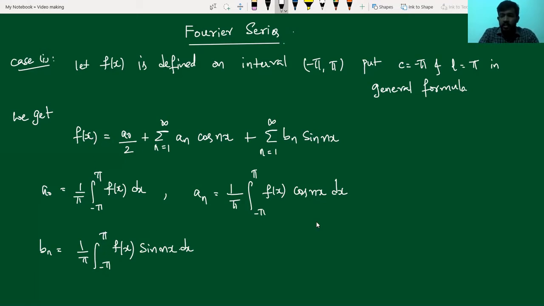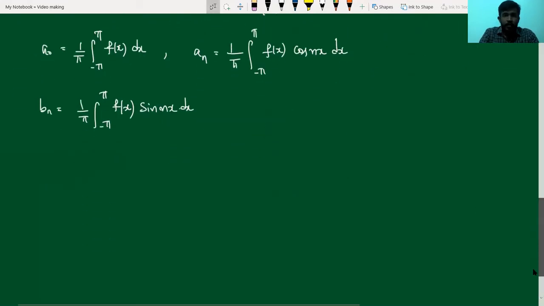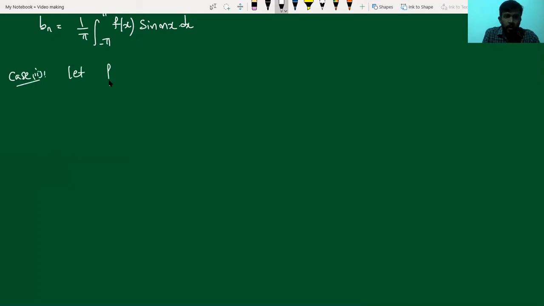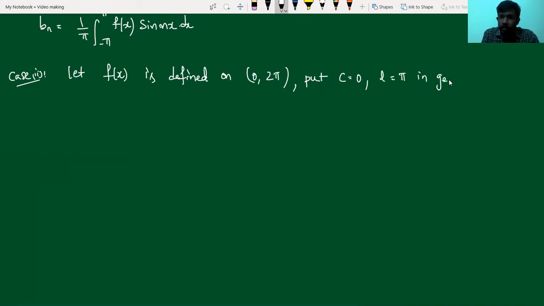Now we consider another case. Suppose I want the interval 0 to 2 pi. Case 2: let f of x be defined on the interval 0 to 2 pi. In this case, we have to substitute c equal to 0 and L equal to pi in the general formula. This case we have discussed in a previous video.